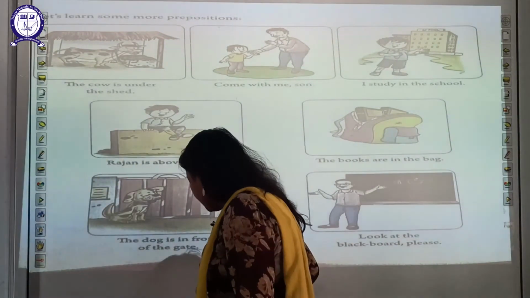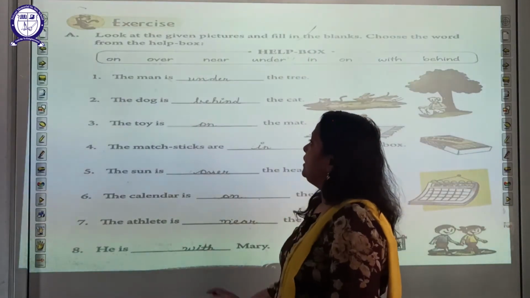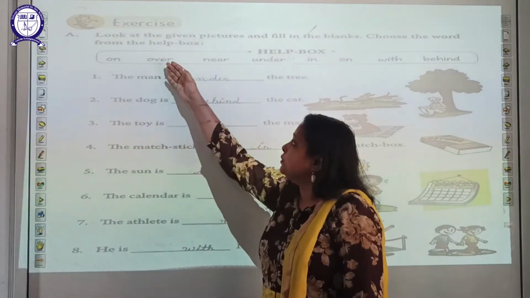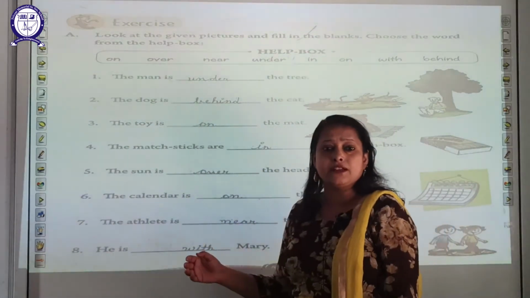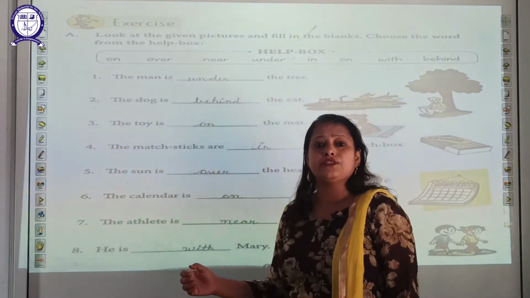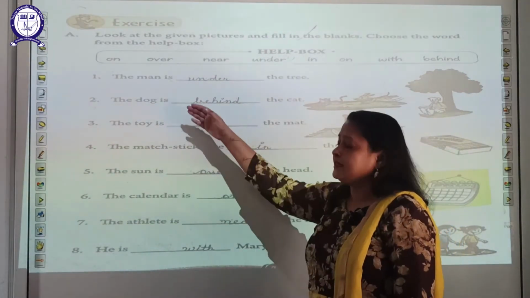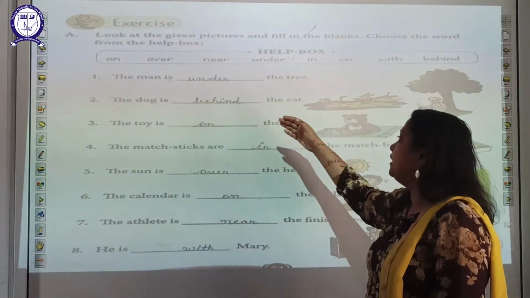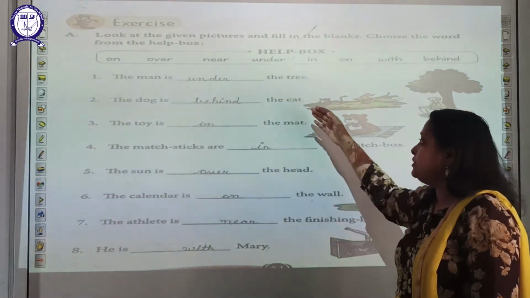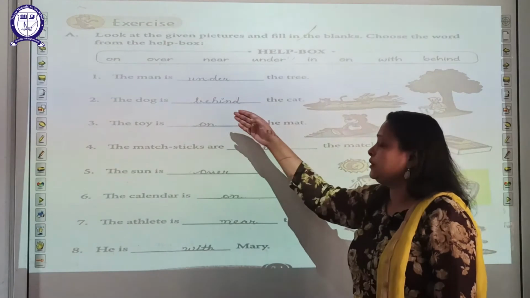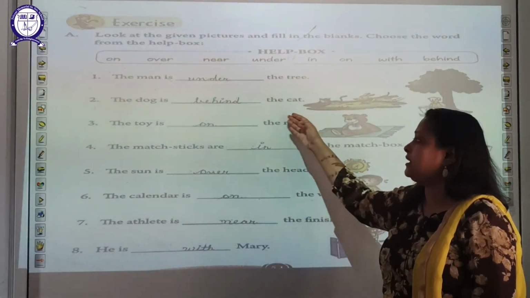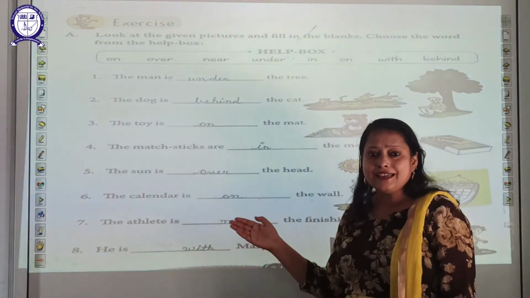Now next, let us do the exercise. Look at the given pictures and fill in the blanks. You have to fill in the blanks with the help of the words given. The man is dash the tree. We see the position of the man. So, under the tree. The dog is dash the cat. The dog is behind the cat.